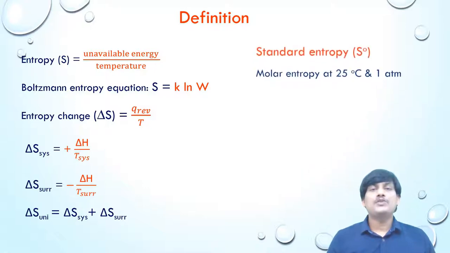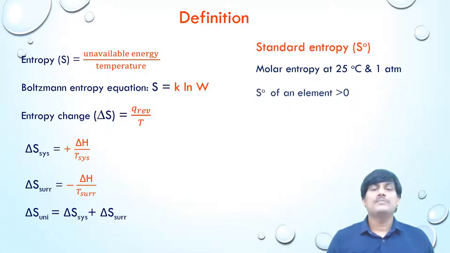The standard entropy of an element. It is the molar entropy at 298 Kelvin or 25 degrees centigrade and 1 atmospheric pressure. If you take standard entropy of any element, it should be greater than 0.